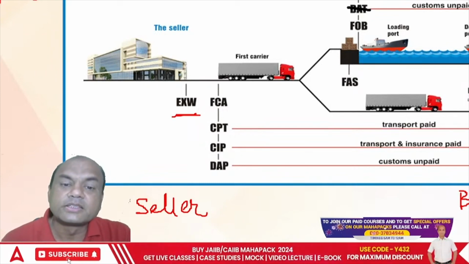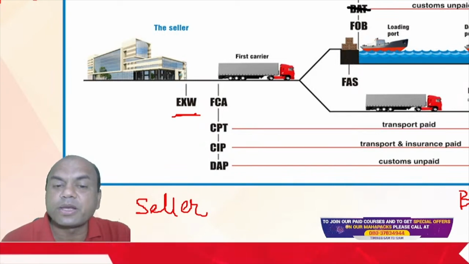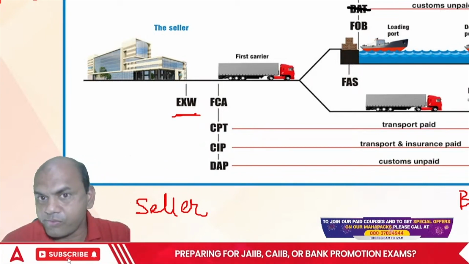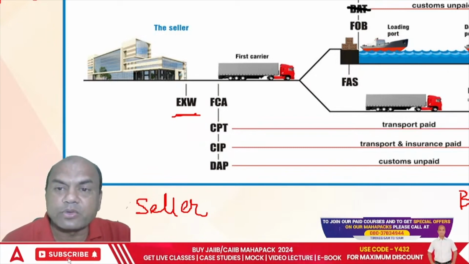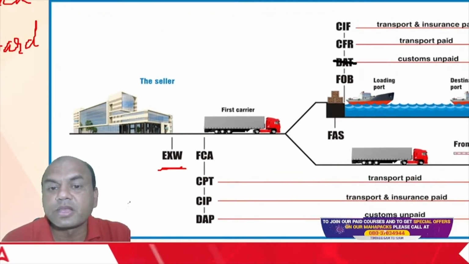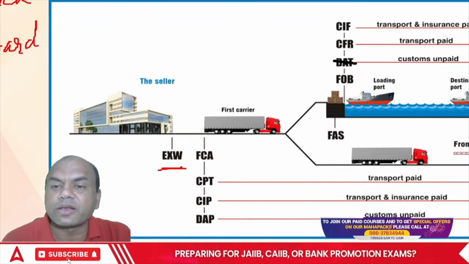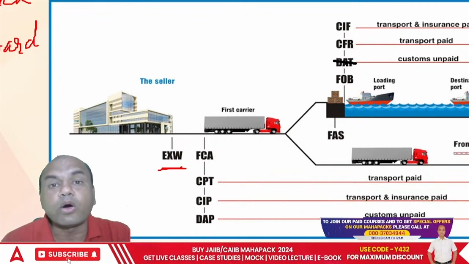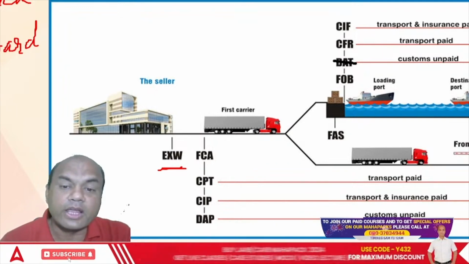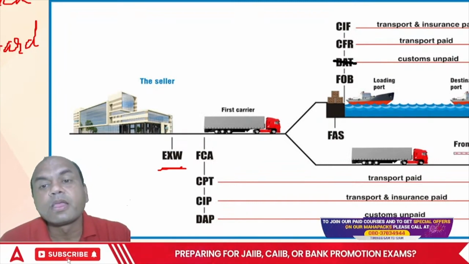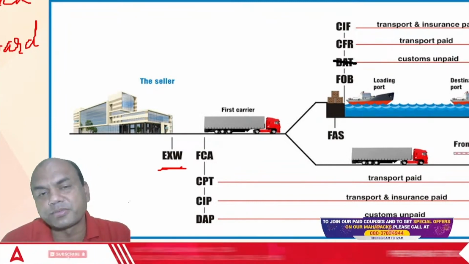Okay. Similarly, CPT, carriage paid to. This carriage paid to is same as CFR, cost and freight. CPT and CFR, same. Only CPT is related to road or air also. For airway, you will say road, but what about airways? What about railway? Anything other than ship.